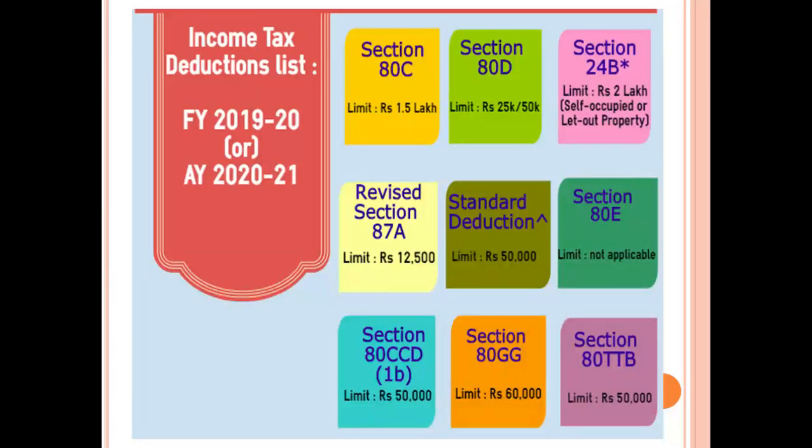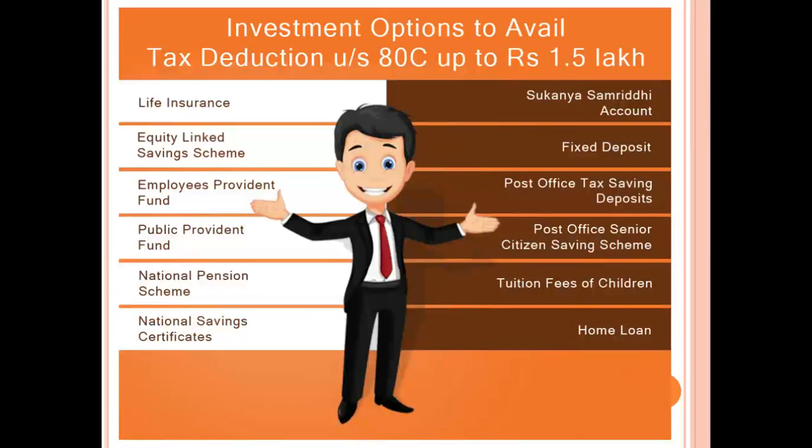Now these are the sections under which I can get tax deductions. 80C, 80D, 24B, 87A, standard deduction, 80E, 80CCD, 80GG, 80TTB. Now, investment options to avail tax deduction under 80C up to rupees 1.5 lakh.